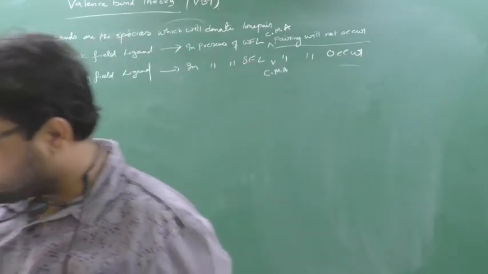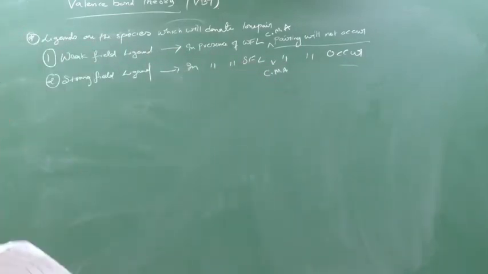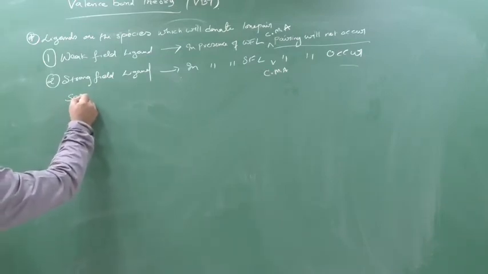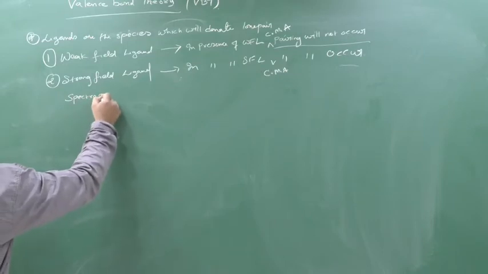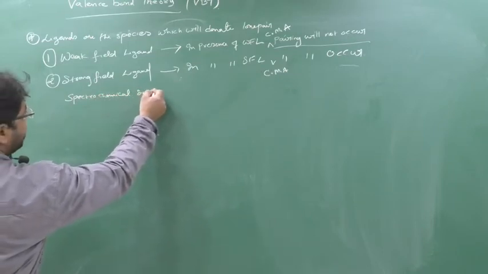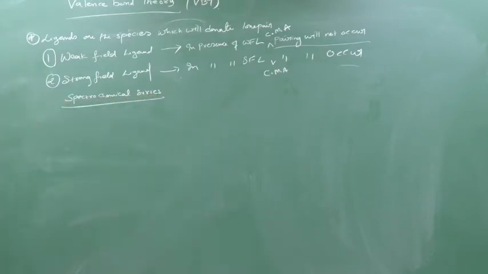Clear this part? So now how to identify whether a given ligand is a strong field ligand or a weak field ligand? So we have one series, and that series we call the spectrochemical series. Now this you have to remember. This is very important, and I will give you one shortcut also. After this also one shortcut I will give you.